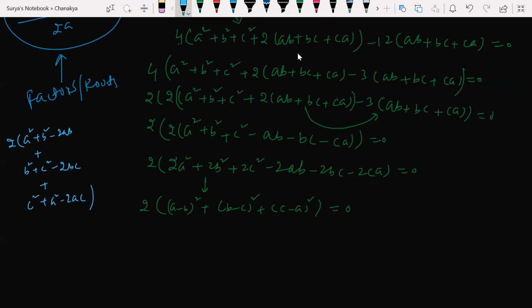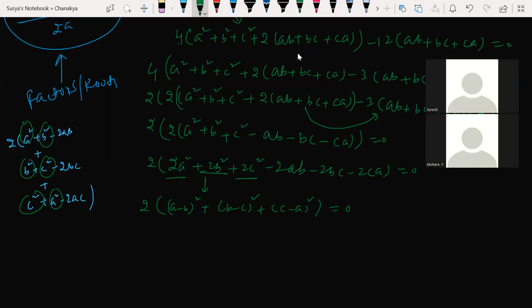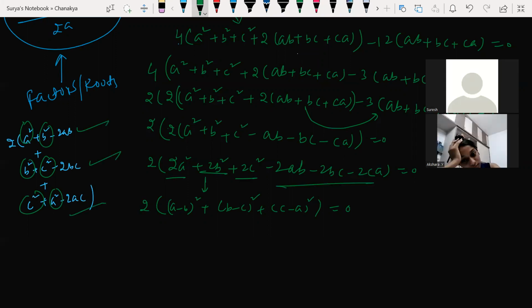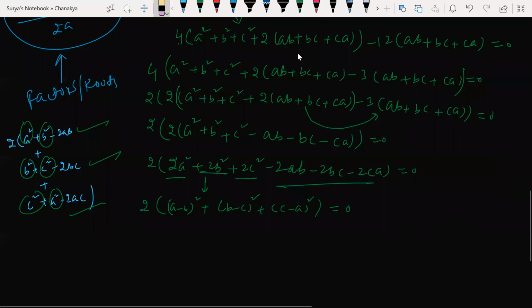Okay. So now look at this. This is what I got here. This is what he has given. So 2 times a square: 1 a square here, 1 a square here. 1 b square here, 1 b square here, 2 times b square. 1 c square here, 1 c square here, so 2 times c square. So minus 2ab minus 2bc minus 2ac. That is what I got here. Clear? Verified or not?